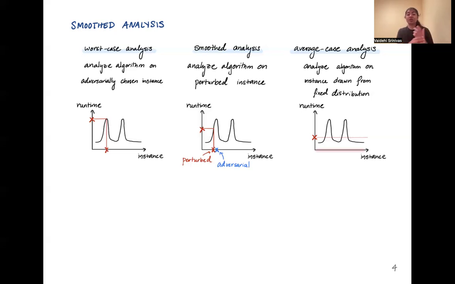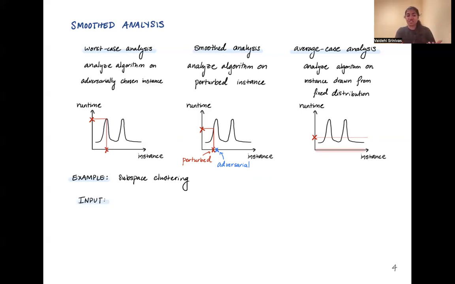Essentially, getting a good smooth analysis bound tells you that there might be pathological instances, but they're somewhat isolated in the instance space, and that most instances are well behaved. Another way of thinking about this is that in a small ball around any instance, most instances are still well behaved. So to give a concrete example of what we're looking at, let's consider the problem of subspace clustering.